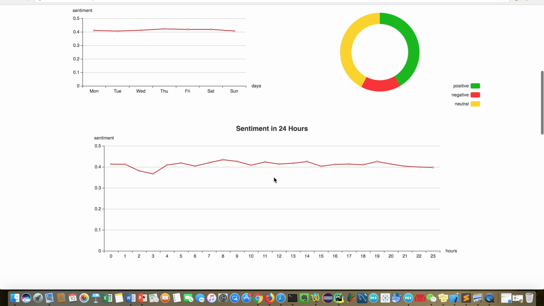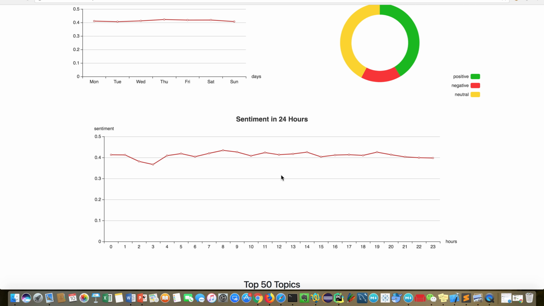And let's see the analysis of sentiment in 24 hours. We extracted the detailed time information from the created_at attribute of Twitter data to analyze the change of sentiment in 24 hours. To our little surprise, the results showed that people have the best mood at 8 a.m., not at forenoon or noontime. That may be because many people have a good sleep at night and they enjoy embracing a brand new day to work and study. It's interesting that there's a trough around 3 a.m., maybe because people are suffering from insomnia or students are staying up late struggling with their assignments.